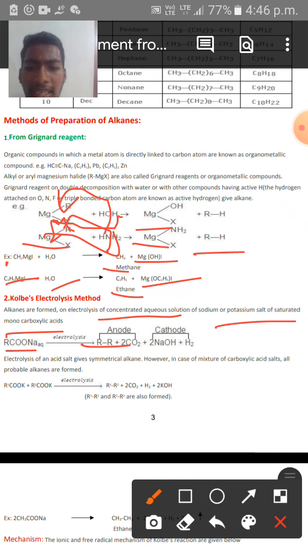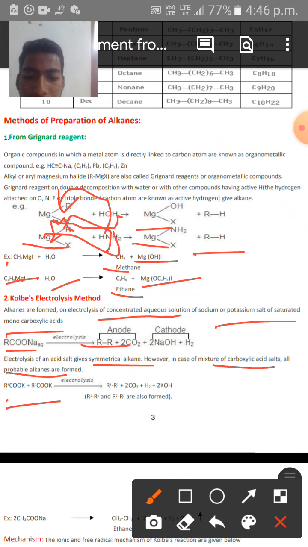At the cathode, what happens? 2 moles of sodium hydroxide are produced along with the liberation of hydrogen gas. And electrolysis of an acid salt gives symmetrical alkane. However, if a mixture of carboxylic acid salts is taken in that reaction, all probable alkanes are formed.